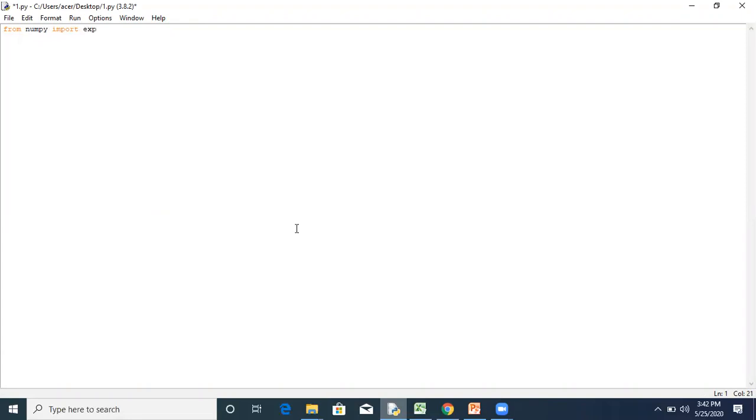The equation of the sigmoid function, as I discussed earlier, is f of x equal to 1 upon 1 plus e to the power minus x. Since we require that exponential factor in our expression, that's why we are importing this class exp. Then to create the matrix of numbers, we are using the array class.